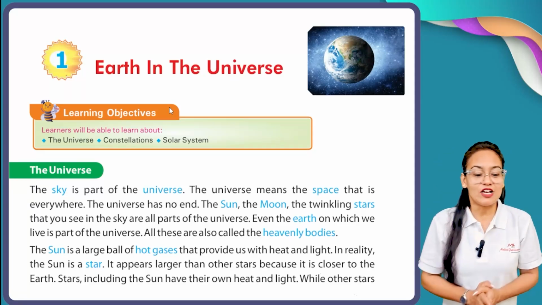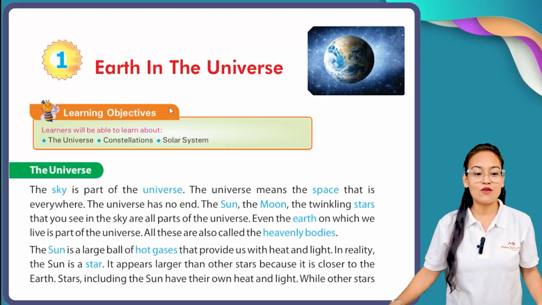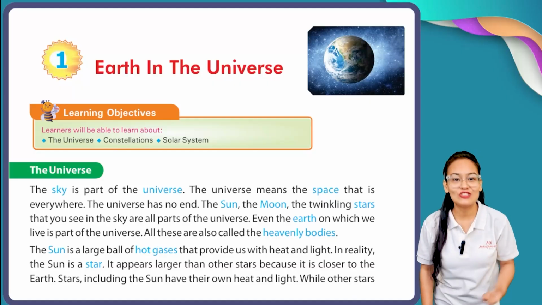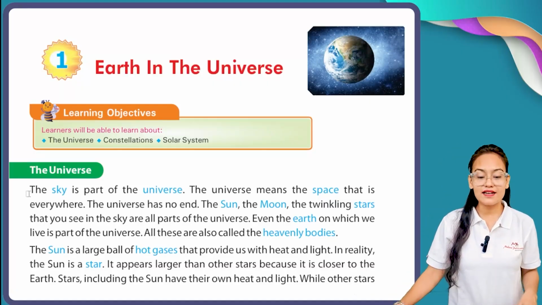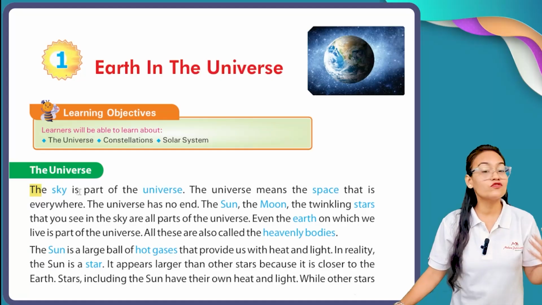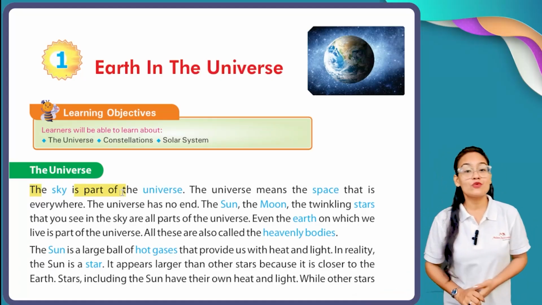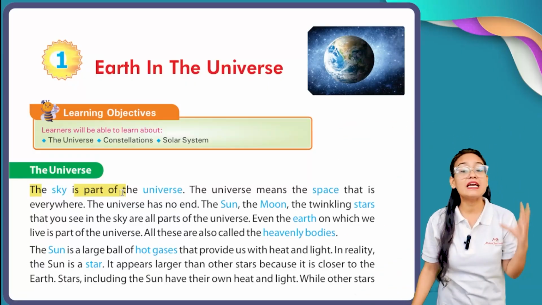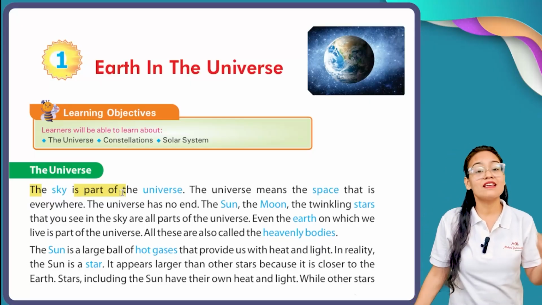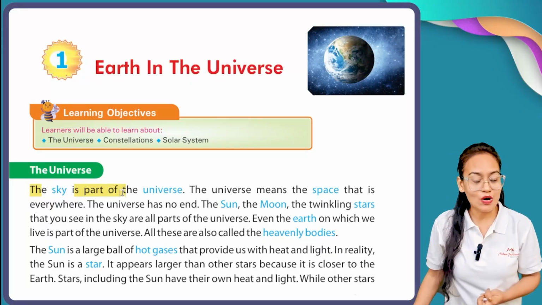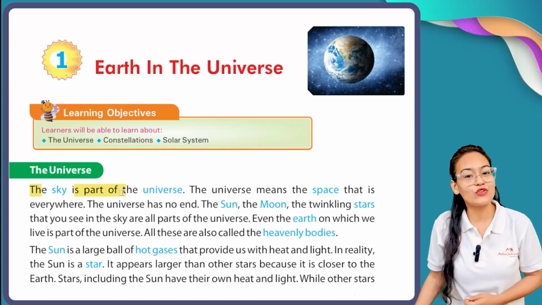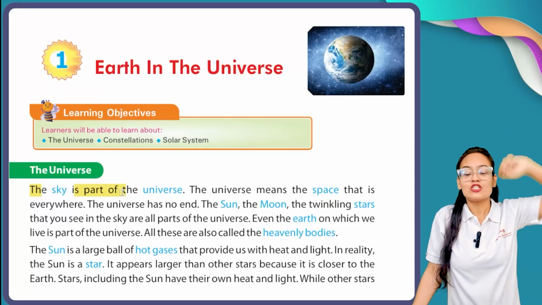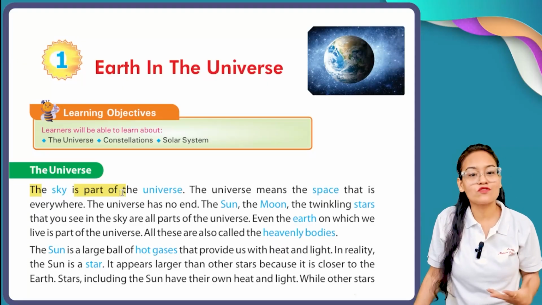So, about our universe. Now, I'm going to start with the first topic of this chapter, and the topic of this chapter is universe. Okay, let's see. The sky is a part of the universe. My dear students, you can see the whole blue colored layer in our sky. The name of that part is called sky. So sky is part of our universe. That portion is our part of the universe.